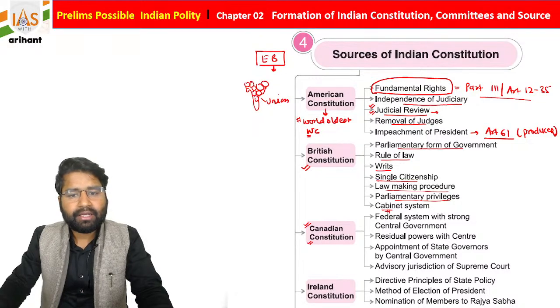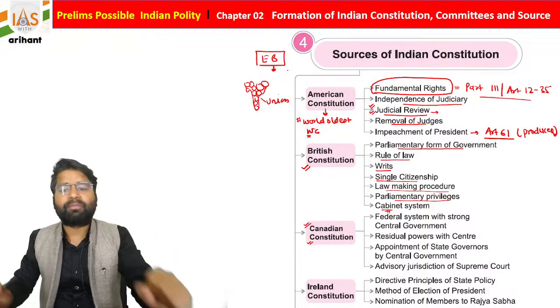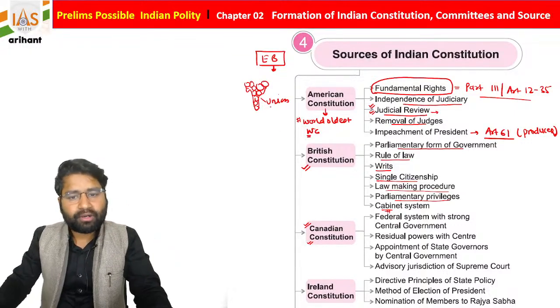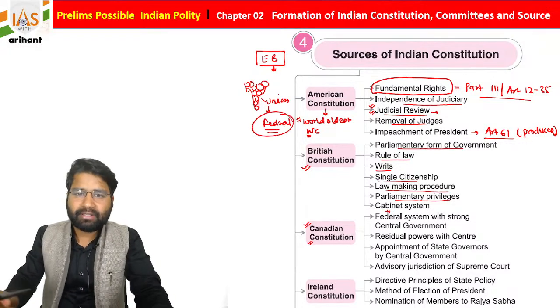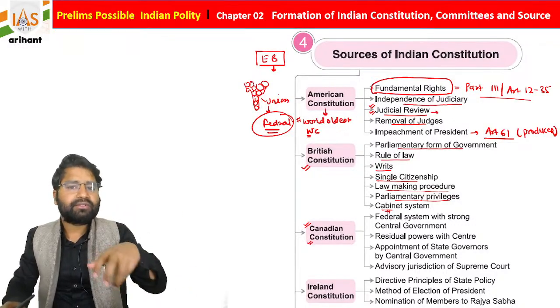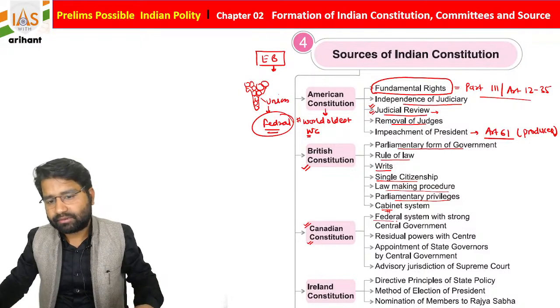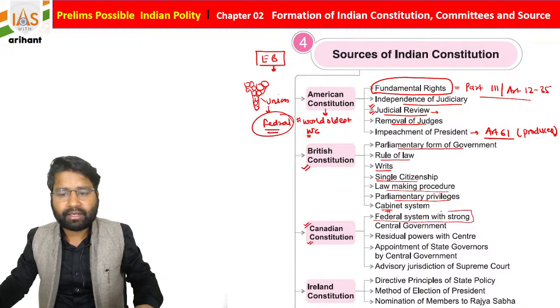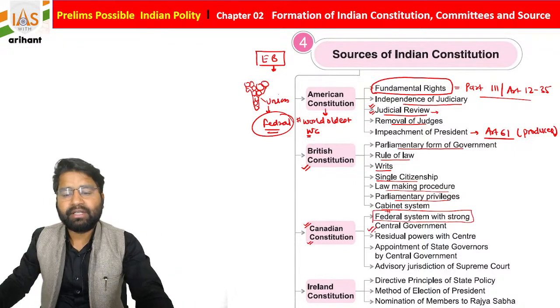The states also have some power, but you'll see the center is more powerful. So basically this concept: we are following the federal system, but we are not truly federal, yet we share power with the states also, and in that case the center is more powerful. This is derived from the Canadian Constitution, federal system with a strong central government.